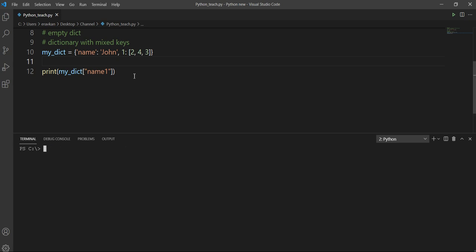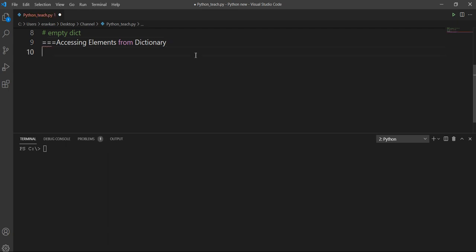Okay, accessing elements from the dictionary. I have already told you how we can access the elements from a dictionary. Keys can be used inside square brackets to access the value.